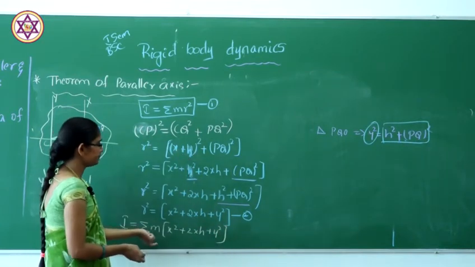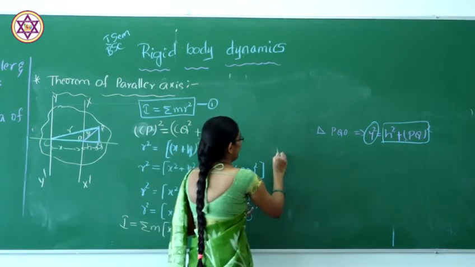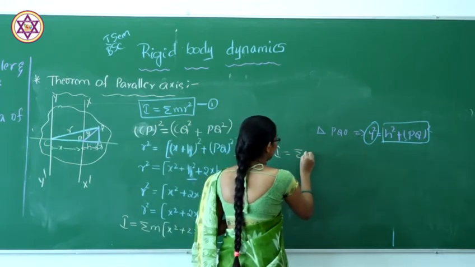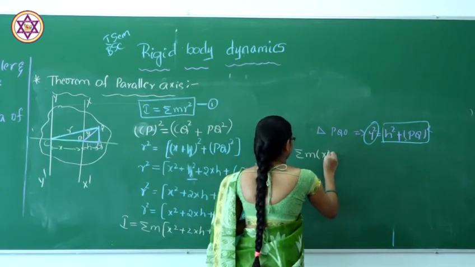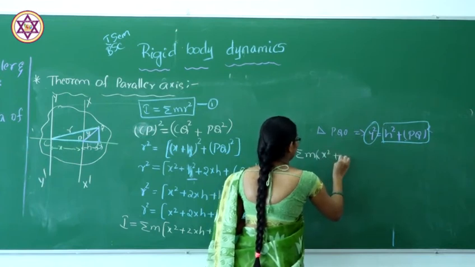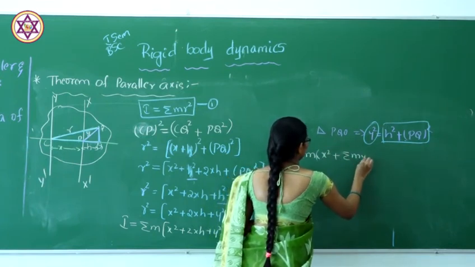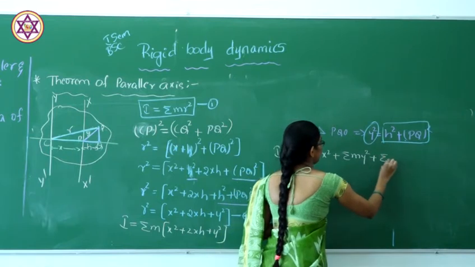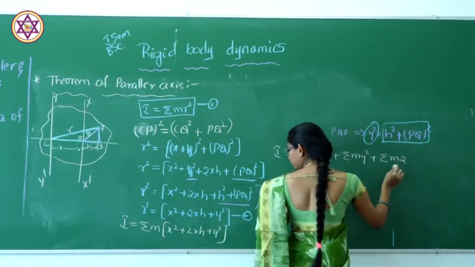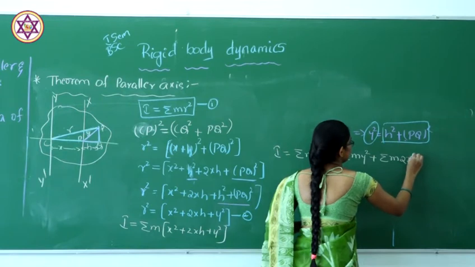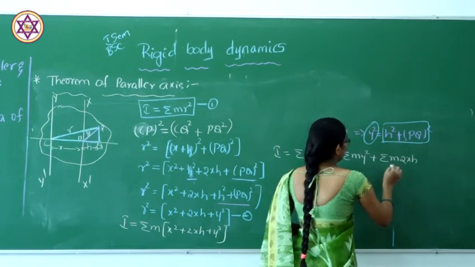If you split this equation, I is equal to the sum of m x square plus the sum of m y square plus the sum of m 2xh.